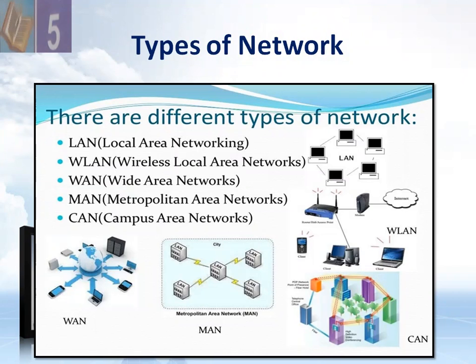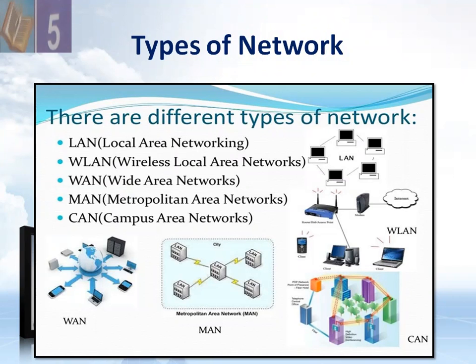So types of network, we have different types of network. We can classify them on different bases. So here we have our different types of network: LAN, WAN. LAN stands for local area network. WAN stands for wide area network.